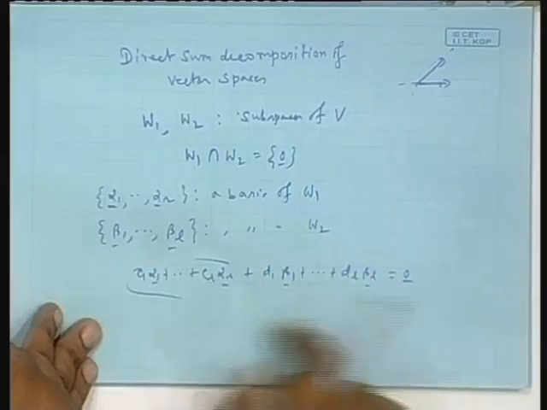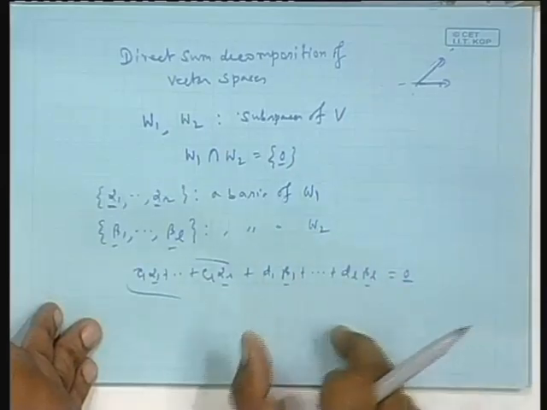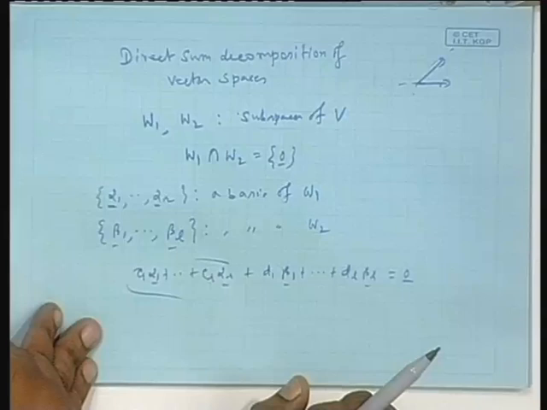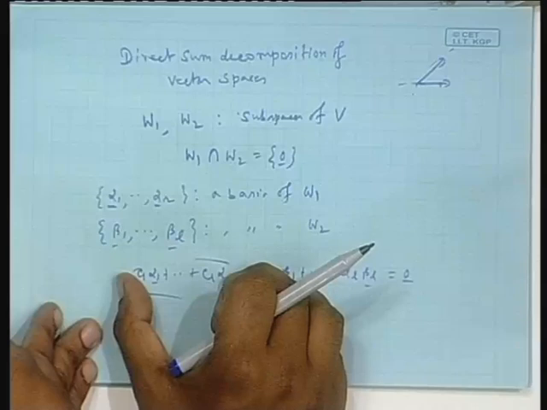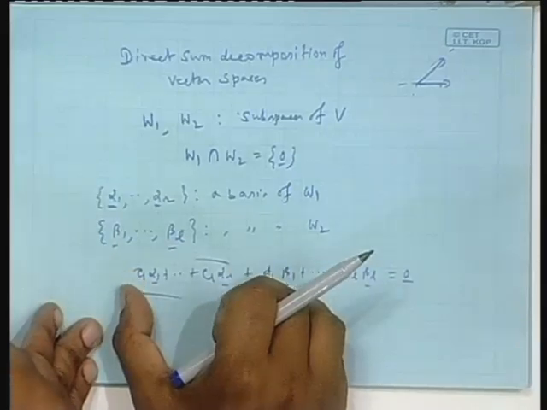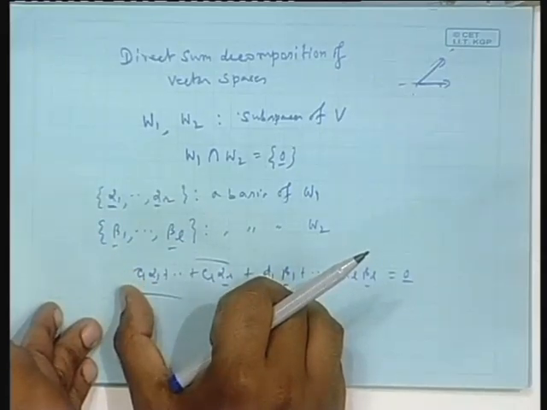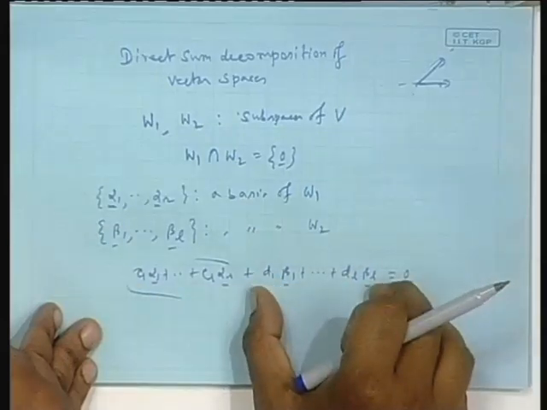But if you can equate the two, that means they belong both to W1 and W2. But what belongs both to W1 and W2? Only 0. So, this part is a 0 vector. But if this is a 0 vector, alpha 1 to alpha r is a linearly independent set, so the only solution possible is C1 to C r is 0. If this part is a 0 vector, beta 1 to beta L is a linearly independent set. See the way I prove.